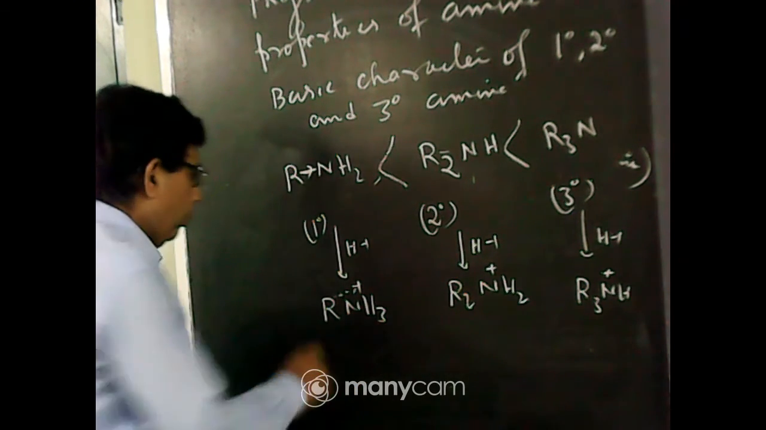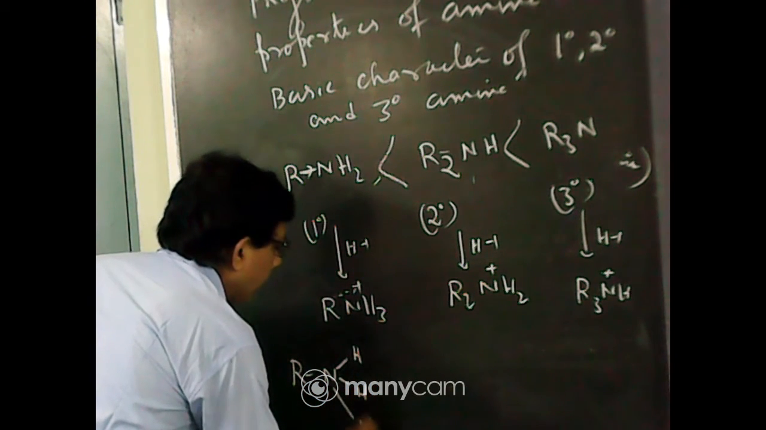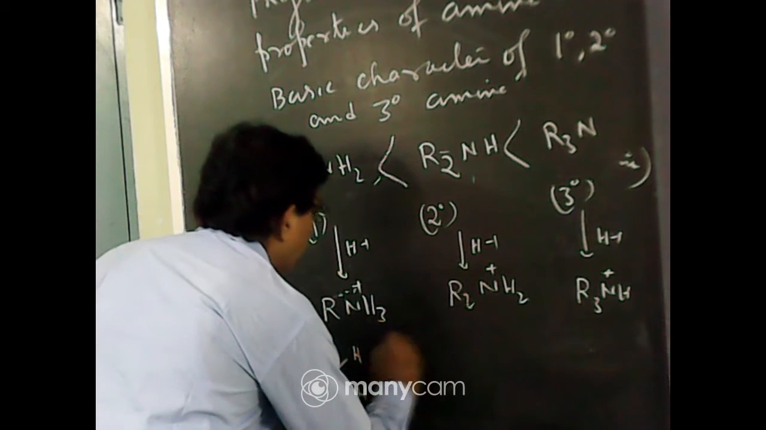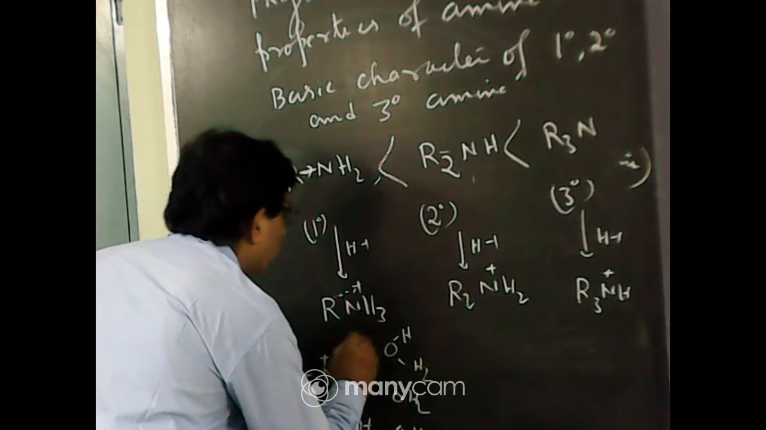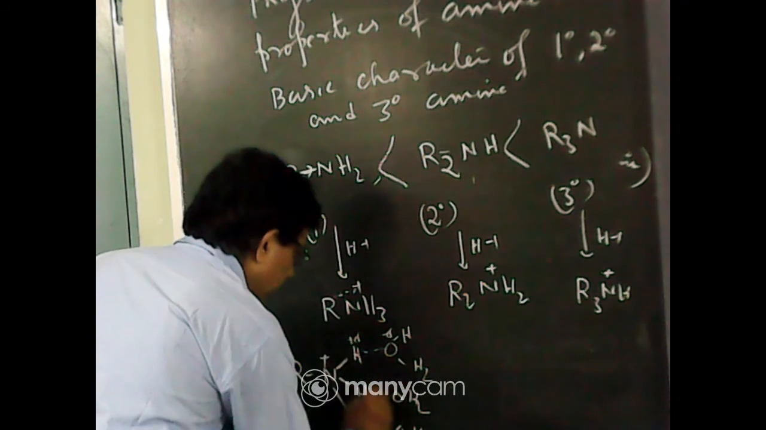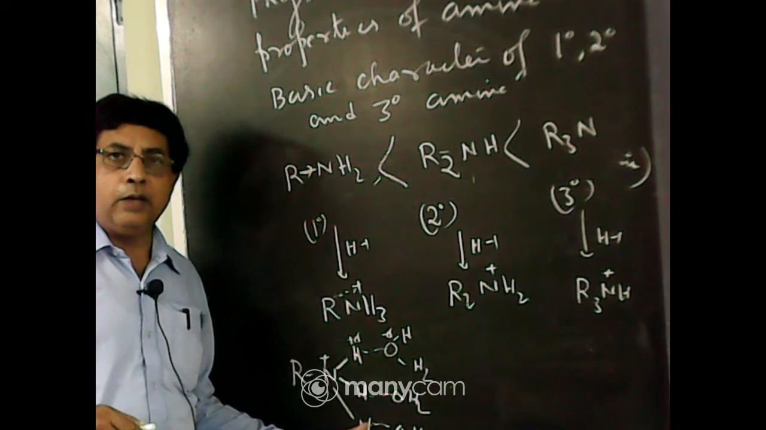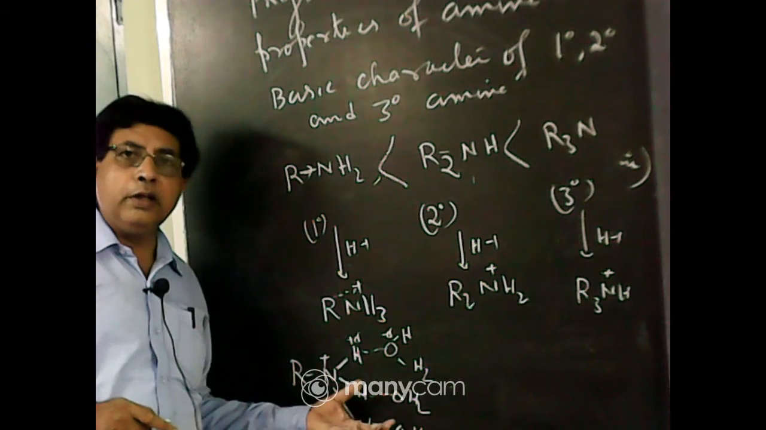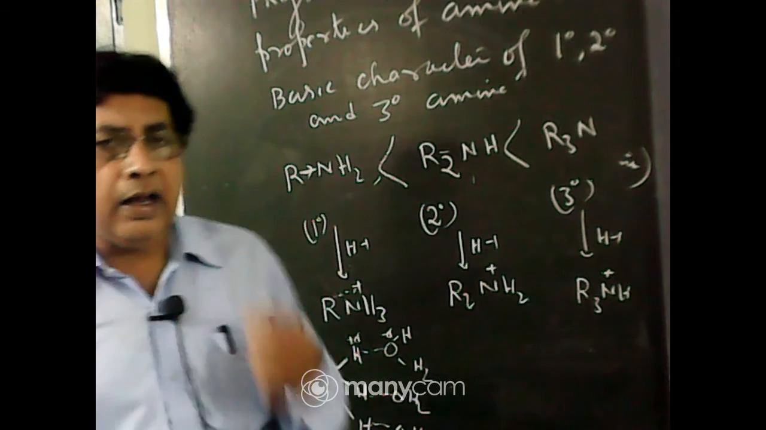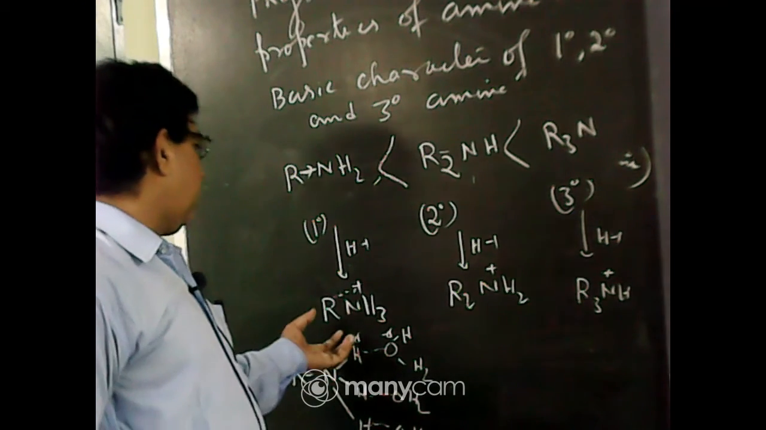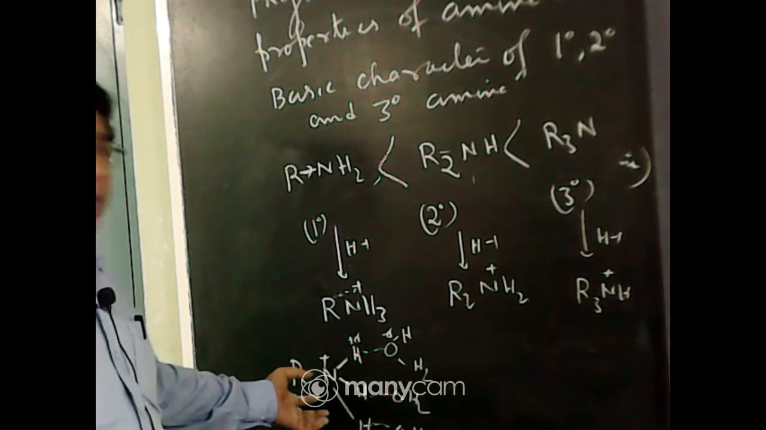Because if you consider RNH3+, now water molecules, OH2, OH2, OH2, this is partial positive, partial negative. So there will be three hydrogen bonds. So primary amine cation forms three hydrogen bonds with water molecules. This is known as solvation of ion. So due to greater hydrogen bonding, that is solvation of ion, primary amine cation is most stable. So it will be most basic.